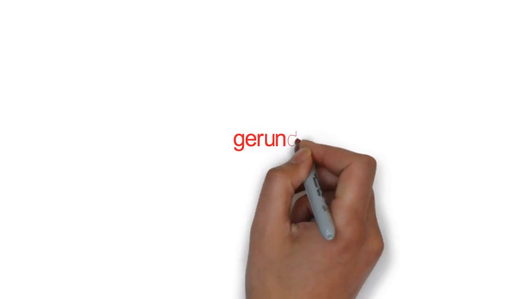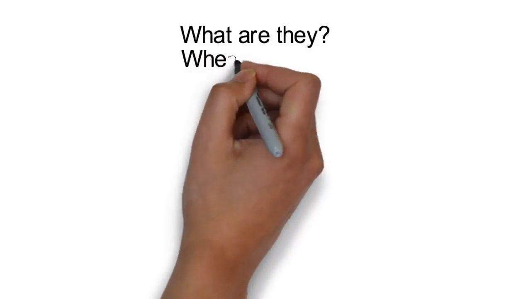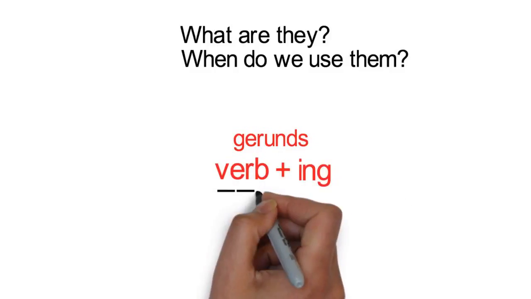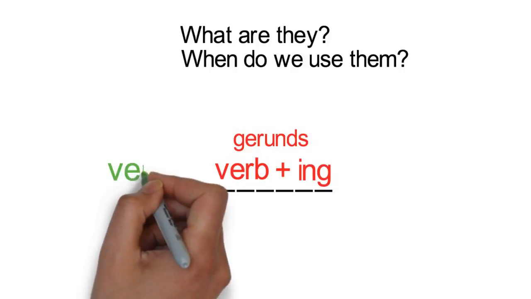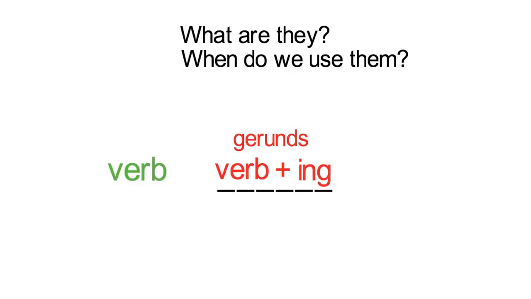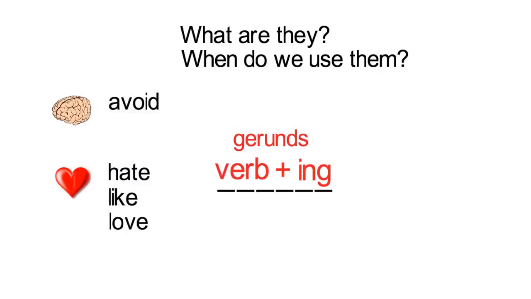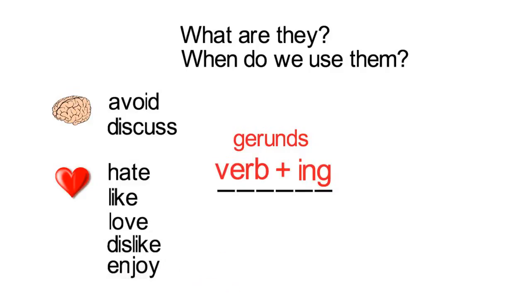First, let's talk about gerunds. What are they? And when do we use them? Gerunds are normally verbs that have an ing ending added to the end of the word. They can be used after a verb. For example, they are used after verbs like hate, like, love, avoid, discuss, dislike, and enjoy.